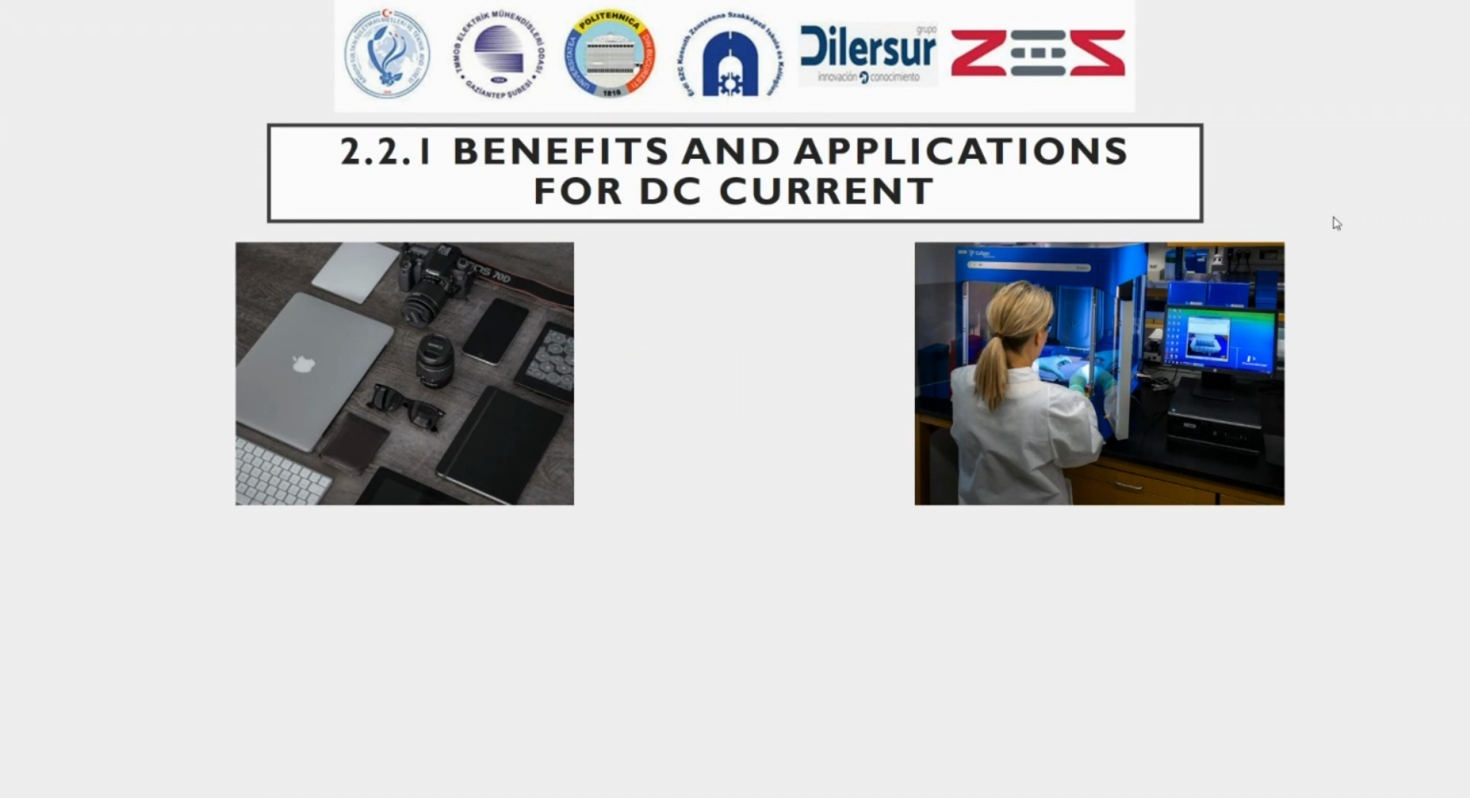Benefits and applications for DC current are electronic devices. Converters and power supplies provide DC power to these devices. DC power can be easily stored in batteries or accumulators. This allows portable electronics, electric vehicles, solar systems, etc. to operate. Special applications: DC is the appropriate power source for certain industrial processes, medical equipment and laboratory devices, such as electrochemically controlled processes or precision measurements.